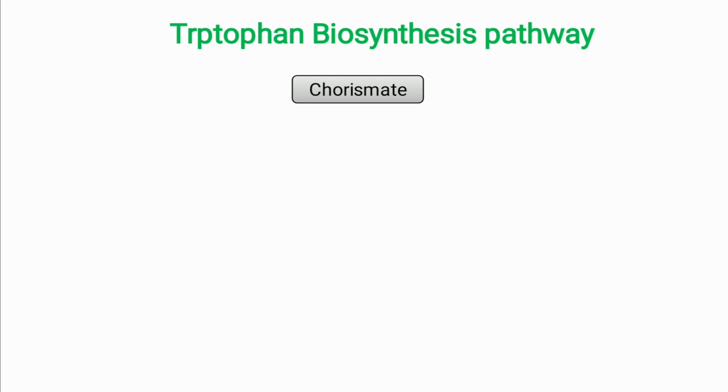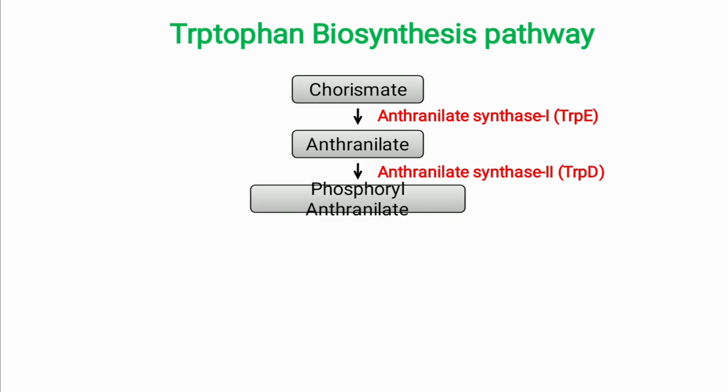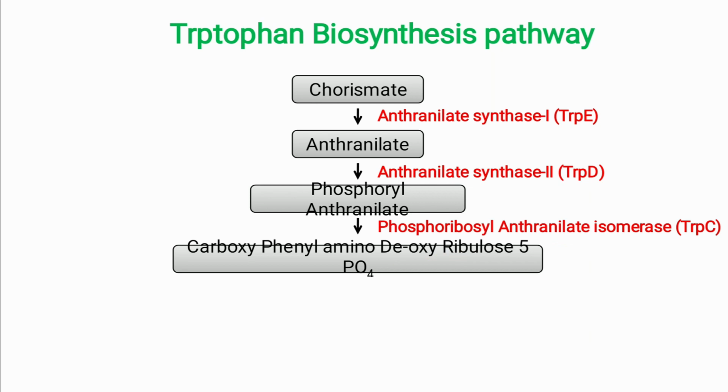We will briefly see the biosynthesis pathway of tryptophan. From chorismate, anthranilate is produced by anthranilate synthase, which is encoded by the trpE gene, and from anthranilate, phosphoribosyl anthranilate is produced by anthranilate synthase 2, encoded by the trpD gene.